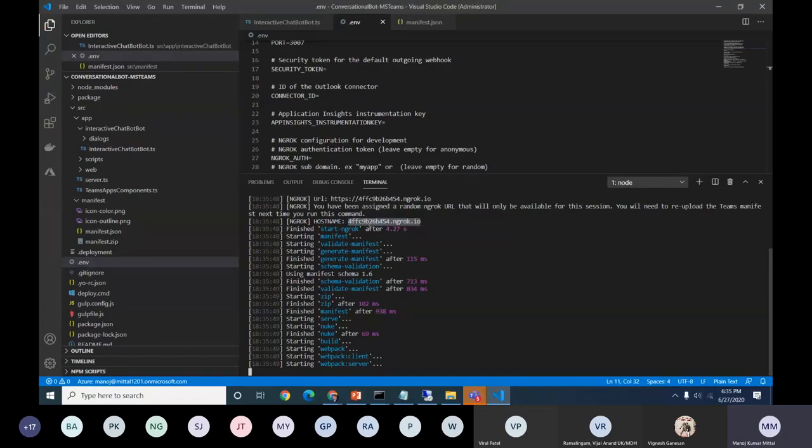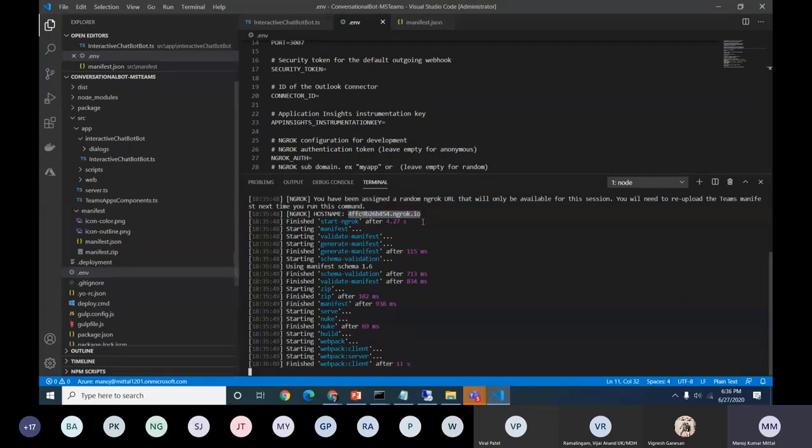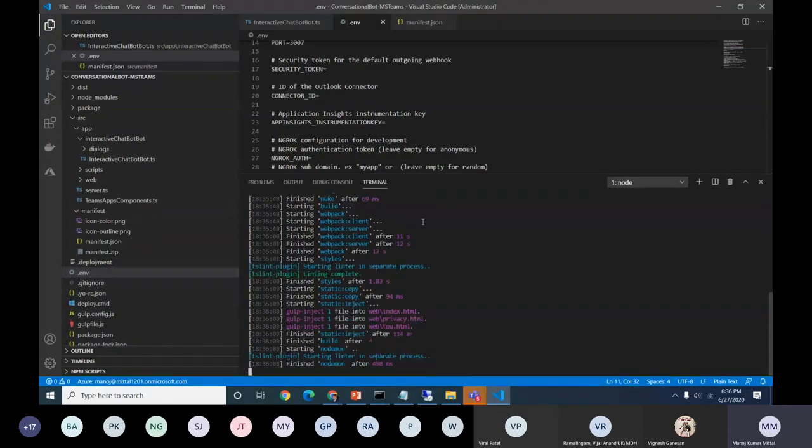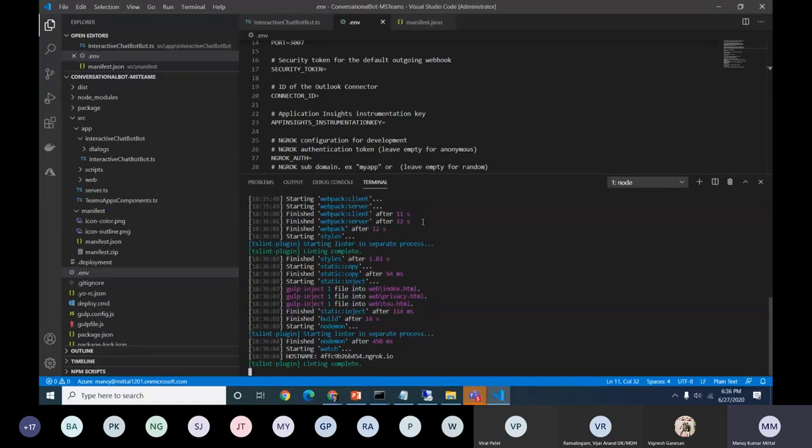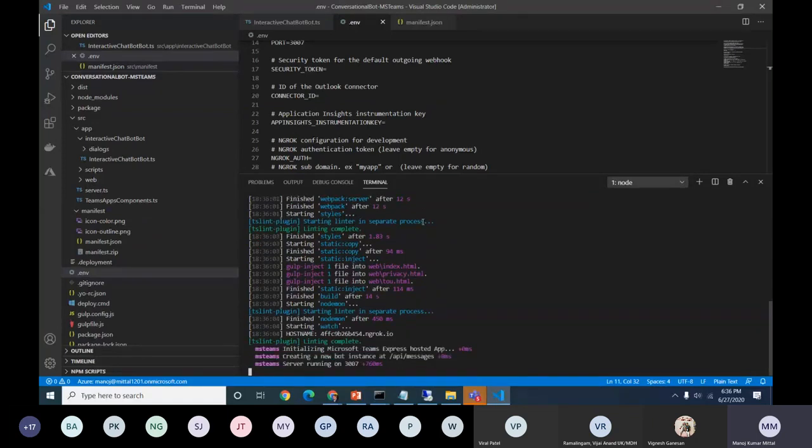This URL, this host name, is important. With the help of this host name, we can debug our Teams app. You see in SharePoint, when we are creating an SPFx solution, we can directly debug on localhost, but that is not the scenario with Teams, because Teams is on HTTPS and we can't directly debug on HTTP. With the help of ngrok, we can securely transmit the path and debug instead of running on localhost. This is the only way to debug any Teams activity, and using ngrok we can debug all those activities.